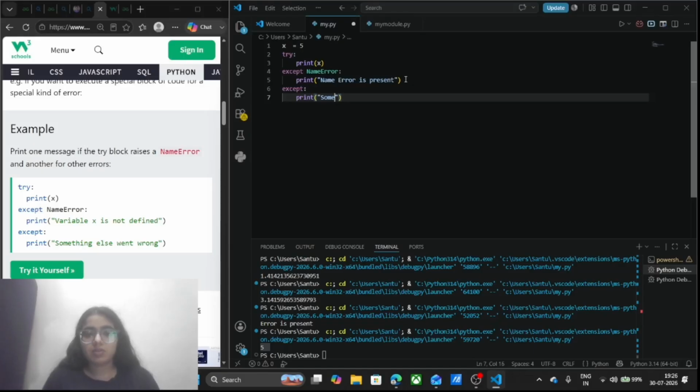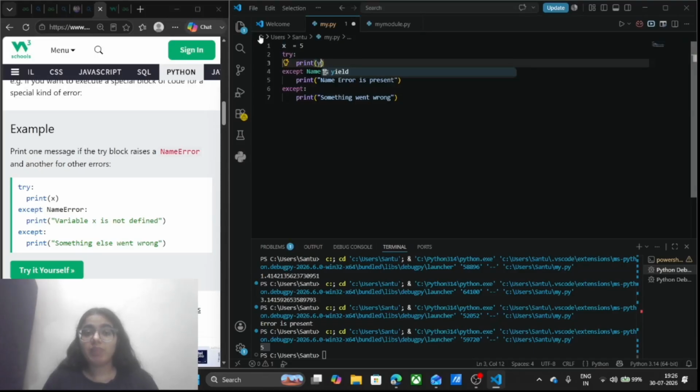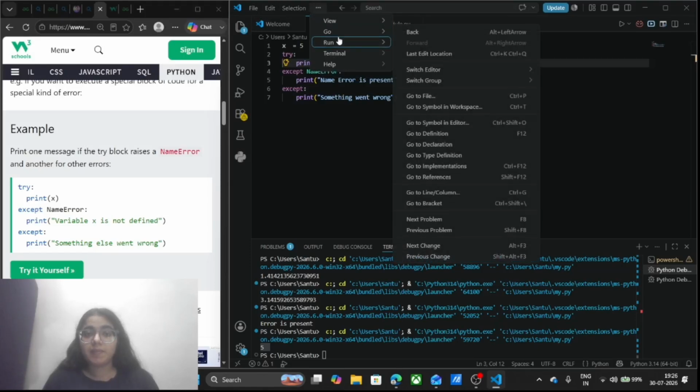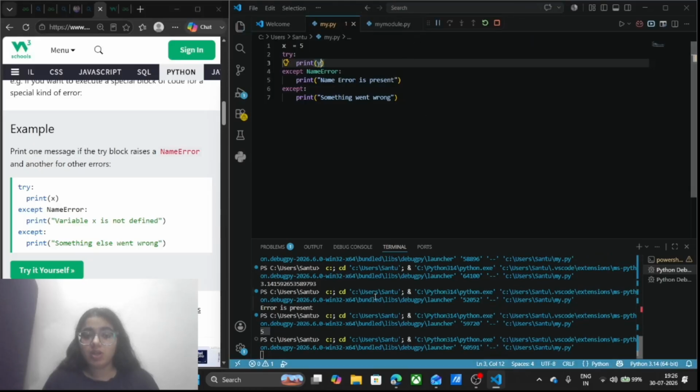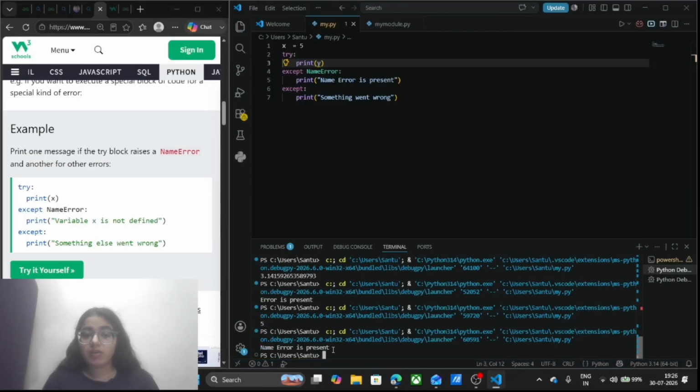I will write here something went wrong, and I will just simply run this. See here, if I am going to print x, instead of x I will print y. I have not given y, so it is going to return me an error. Which error? Name error. And we are getting our warning as name error is present.